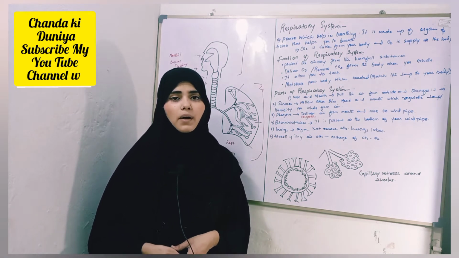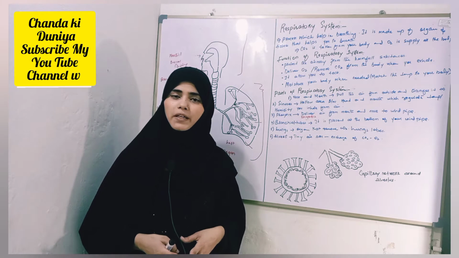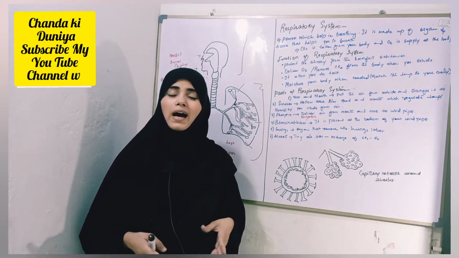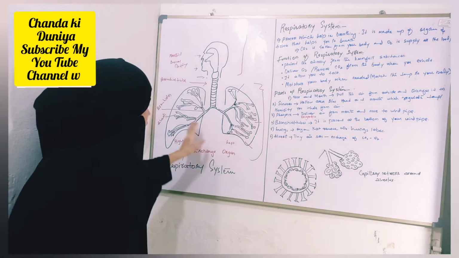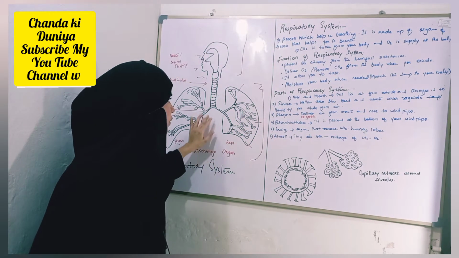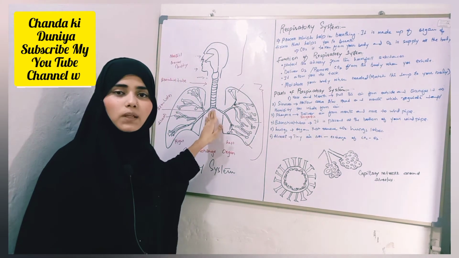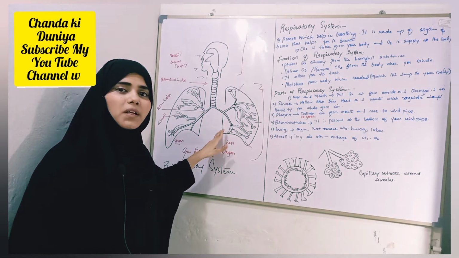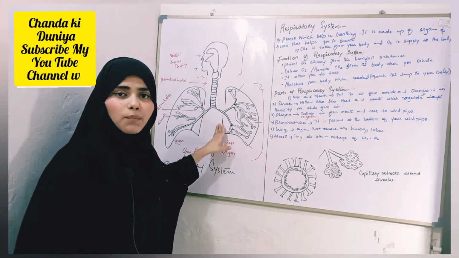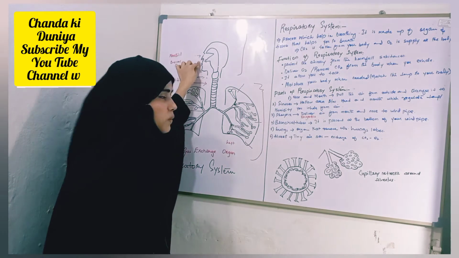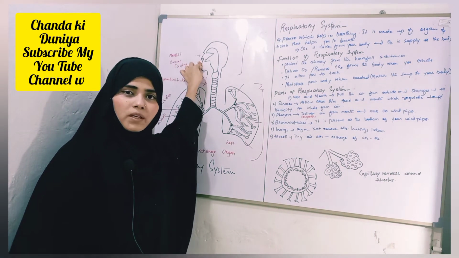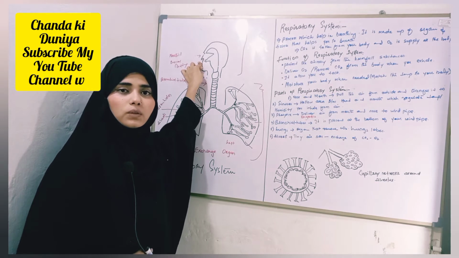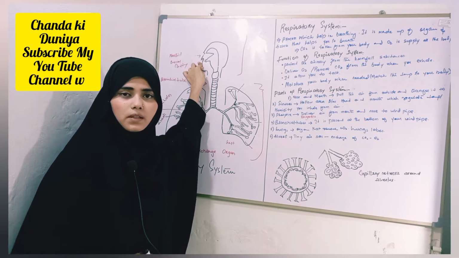Now let's talk about the parts of the respiratory system, or how the respiratory system works. This is the diagram of the respiratory system which I have drawn on my whiteboard. So let's start with the parts. Number one part is the nose. There are two openings of our nose, and these are called nostrils.